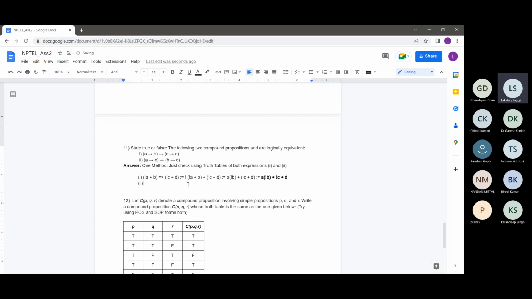The only difference between the first and second part is that here it's saying a implies b implies c implies g, and here this a and this a are similar, but these b and c's are interchanged, right? Everything else remains the same. So in the second part, we can just switch the values of b with c. Where b was coming, we put c instead, and instead of c, we put b, and we get the simplification for the second expression also.